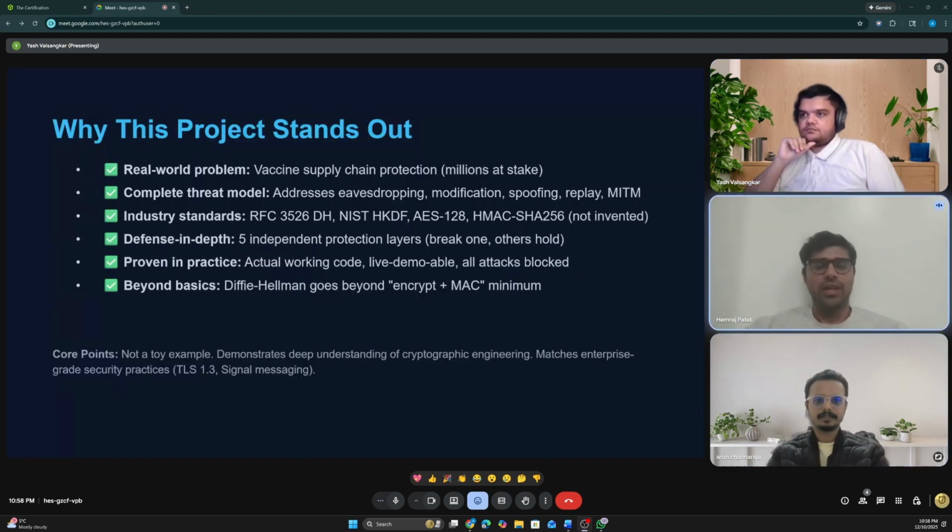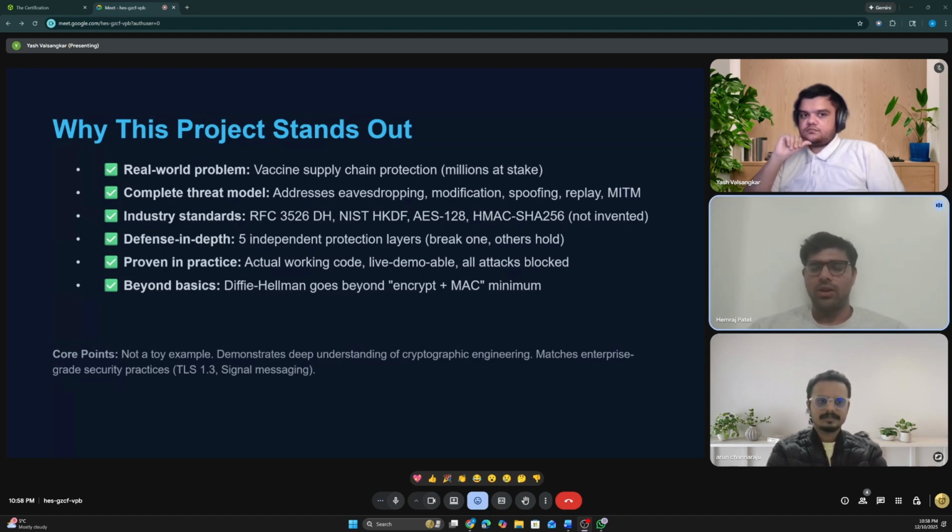So it's time to recap the whole project and why our project stands out. It is because it solves a real-world problem in the pharmaceutical supply chain, where temperature data must stay accurate and protected all the time. We demoed a complete security system that defends against eavesdropping, message modification, spoofing, MITM, and replay attacks. All of these threats are real in IoT systems, especially when shipping vaccines or other sensitive medical products.